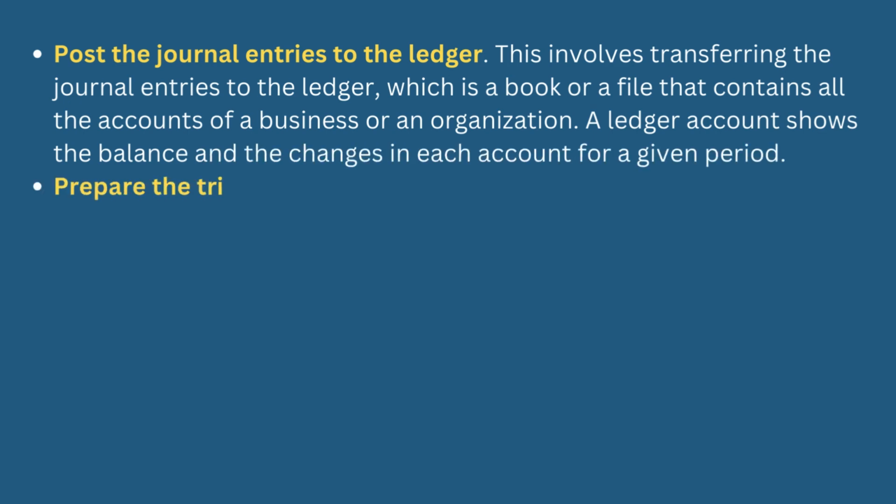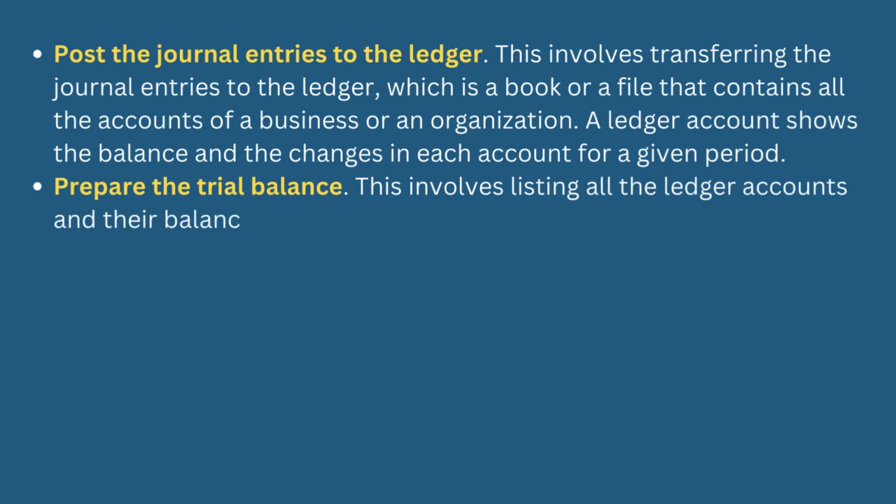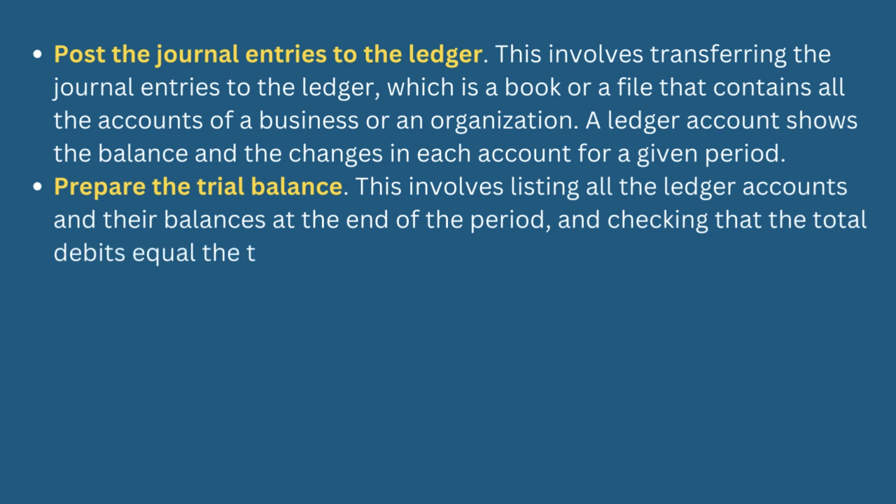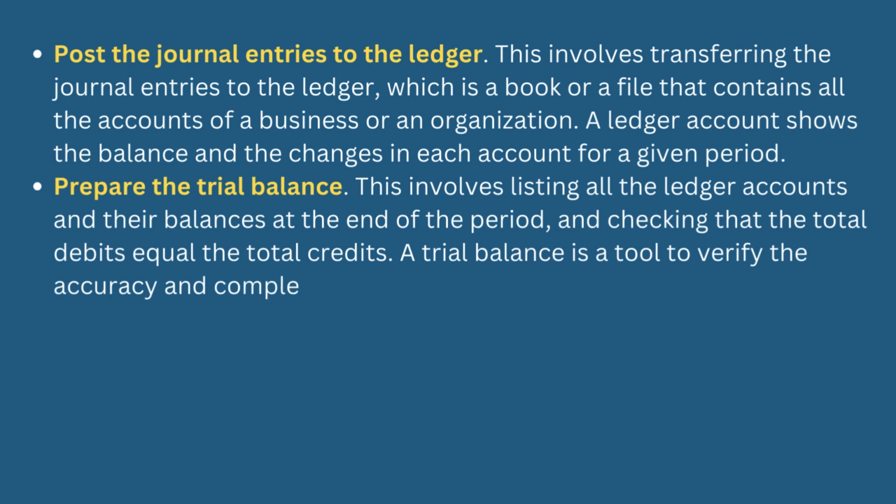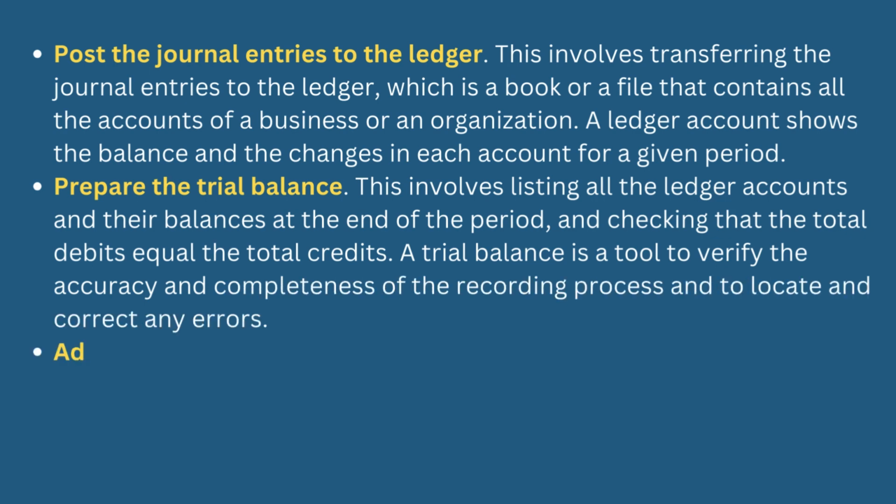Prepare the trial balance. This involves listing all the ledger accounts and their balances at the end of the period, and checking that the total debits equal the total credits. A trial balance is a tool to verify the accuracy and completeness of the recording process, and to locate and correct any errors.